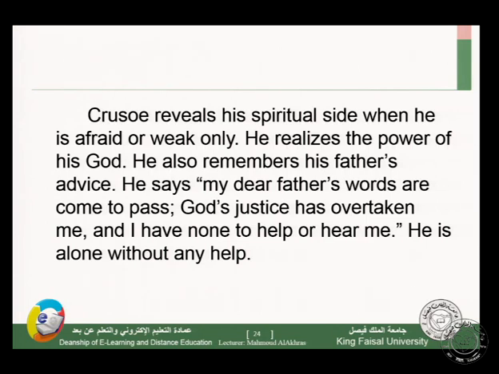God's justice has overtaken me, and I have none to help or hear me. He is alone without any help. So he asks his God to save him from his illness and from the difficult situation. He remembers his father's words and advice, and as a result of that, he can conclude God's justice.